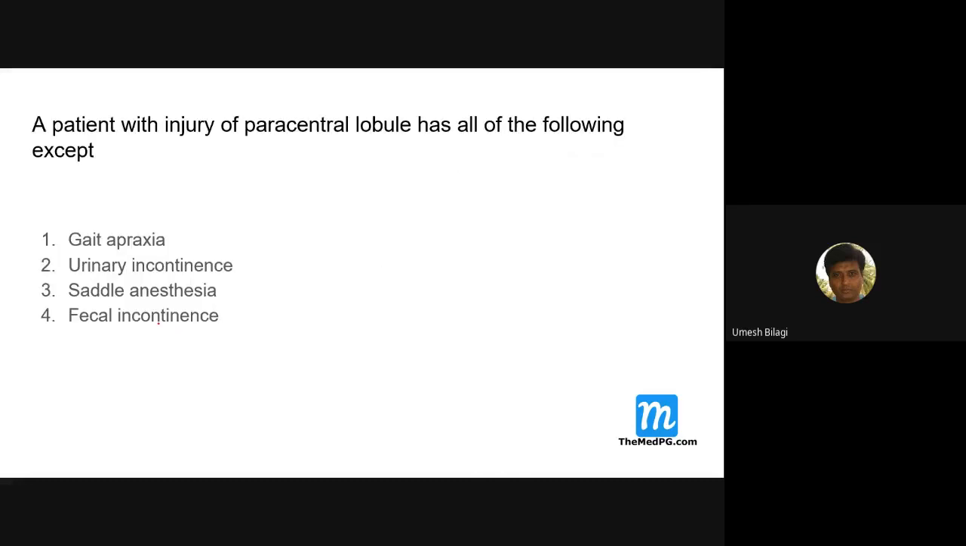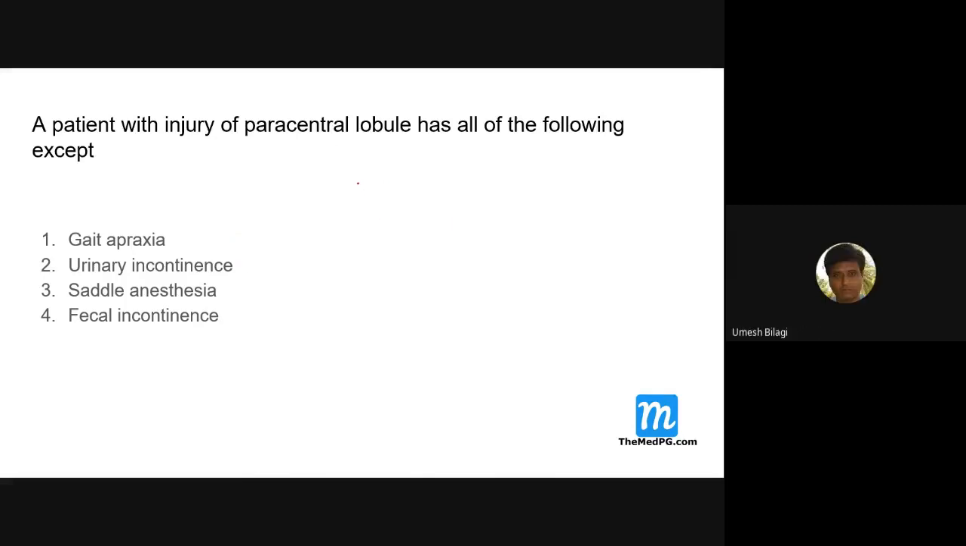Now we'll go to localization, lesions and localization. A patient with an injury of the paracentral lobule has all of the following except: gait apraxia, urinary incontinence, saddle anesthesia, fecal incontinence. So it's saddle anesthesia. Yes, correct. The micturition and fecal reflexes are controlled by the paracentral lobule. Incontinence does happen with paracentral lobule lesions. Gait is also involved because it is motor.